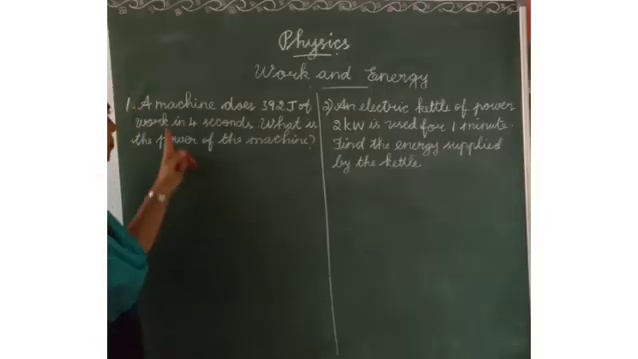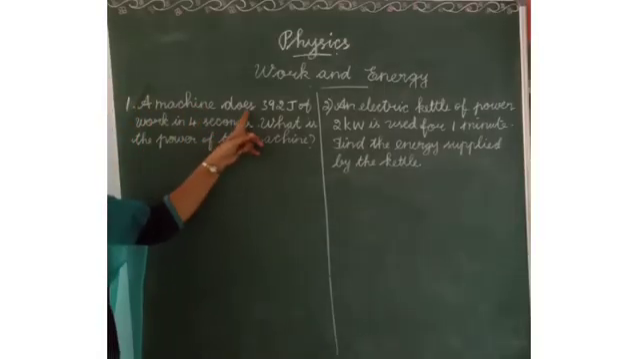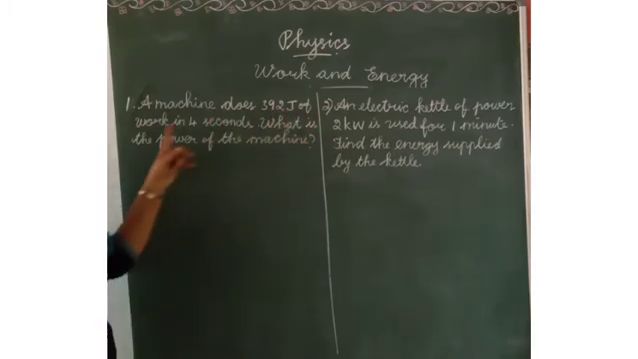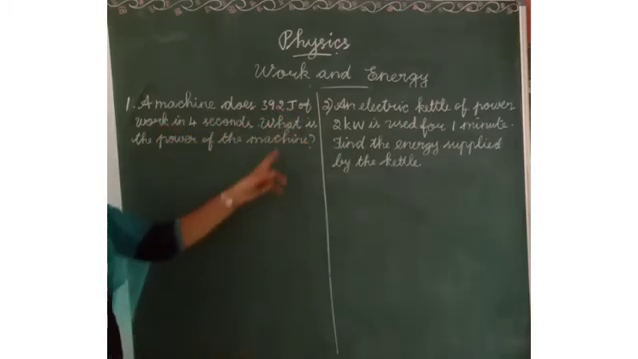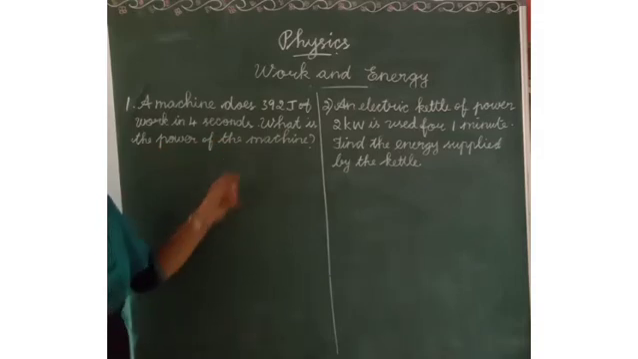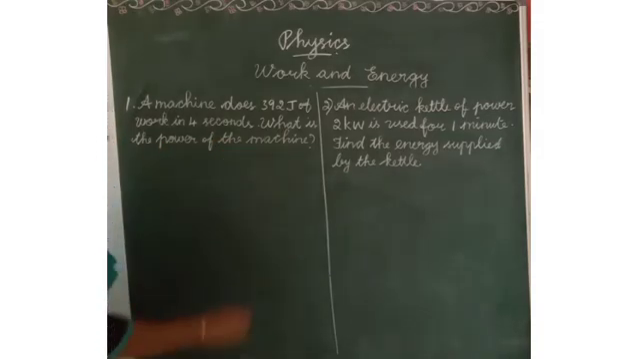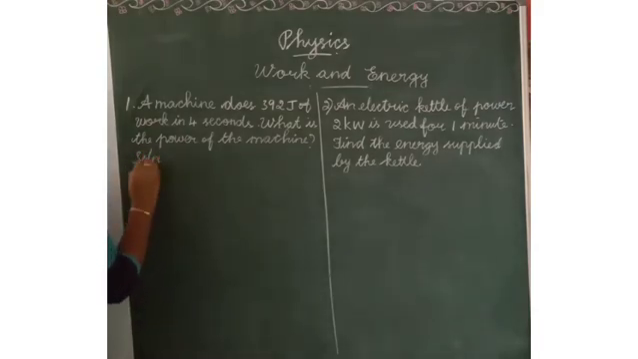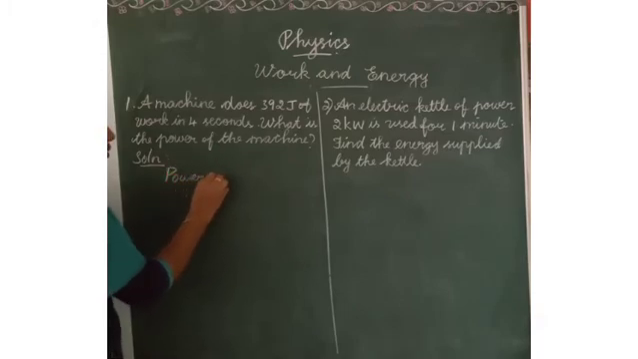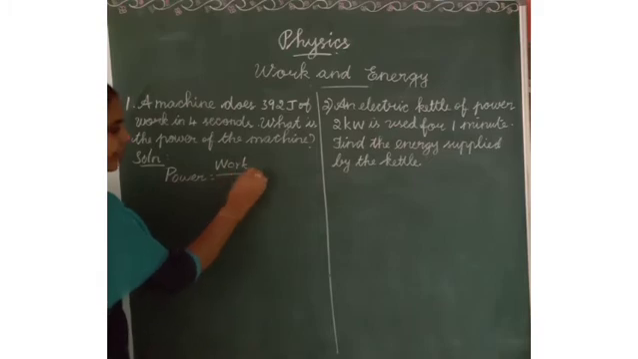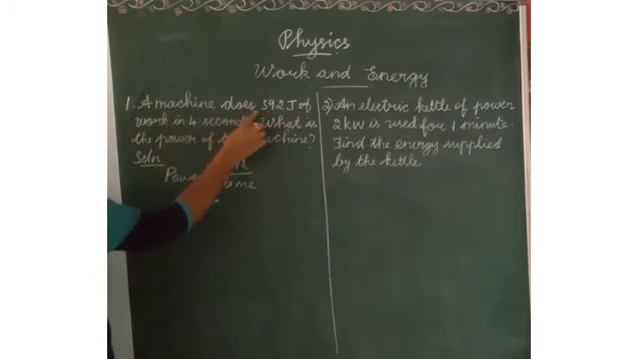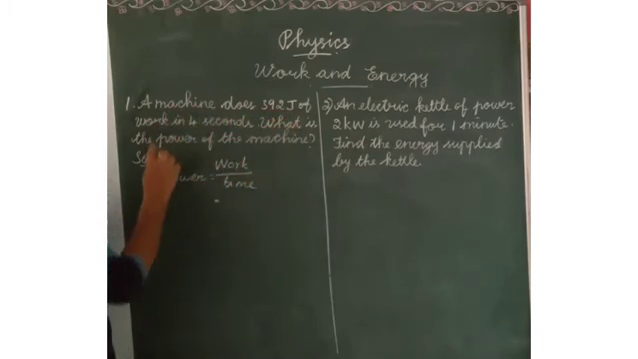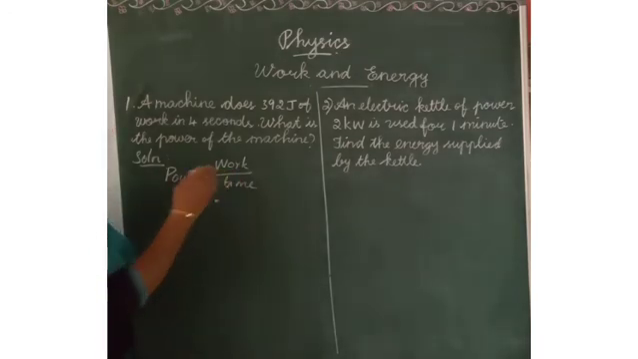To the problems now. First question: a machine does 392 joule of work in 4 seconds. What is the power of the machine? We have to find the power. Solution: what is the formula to find the power? Power is equal to work divided by time. A machine does 392 joule of work, so the work, or energy, is 392 joule.